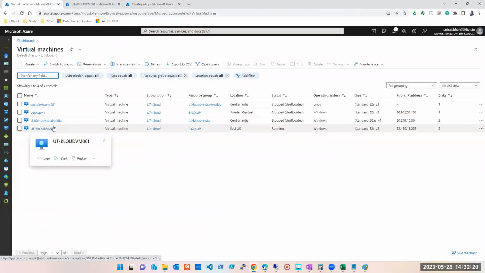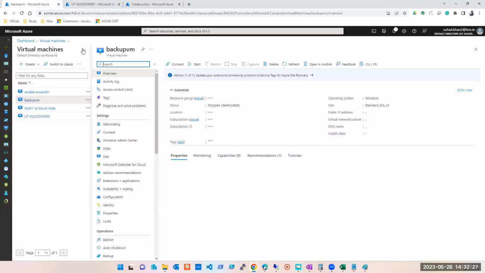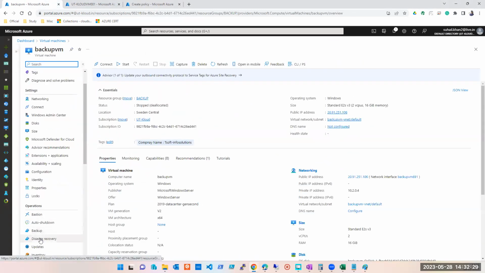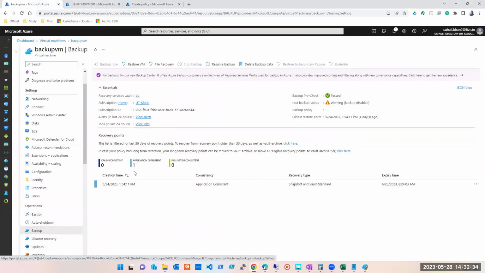Understand the question. If you don't understand it, ask me, I will explain it again and try to answer. This is my machine. On this, if I go to backup, is backup configured on this machine or not? What do you see? Yeah, it's configured. Yes. So now this machine, it is a part of standard policy. Okay, it is a part of standard policy. So the question was, and how will I check that?